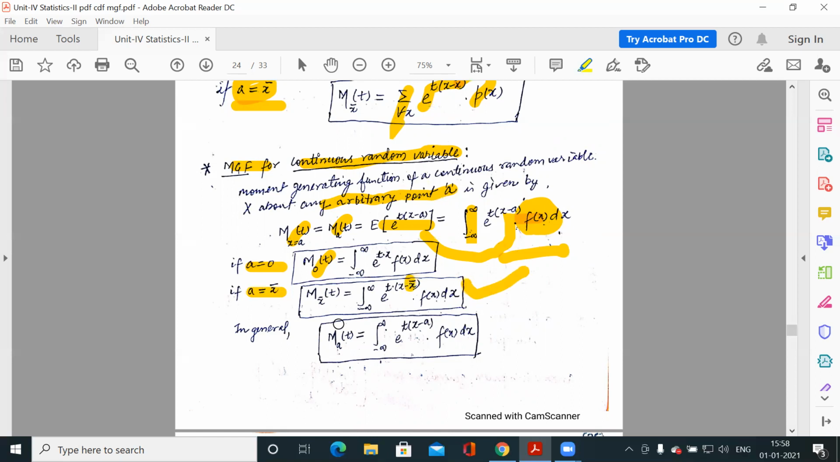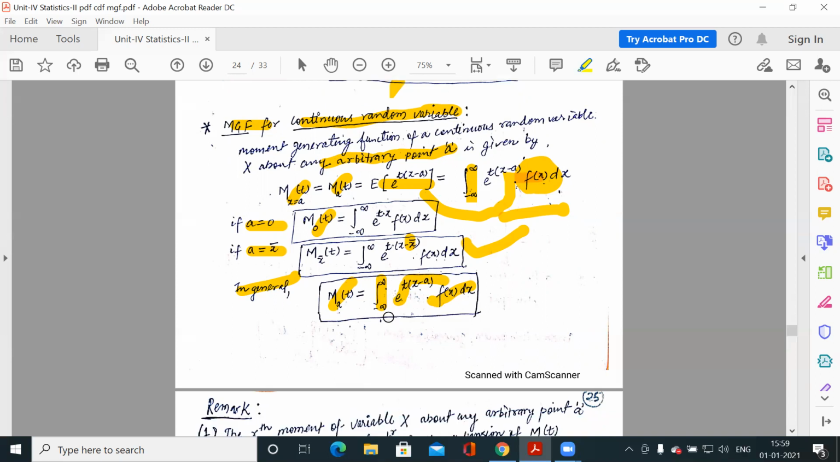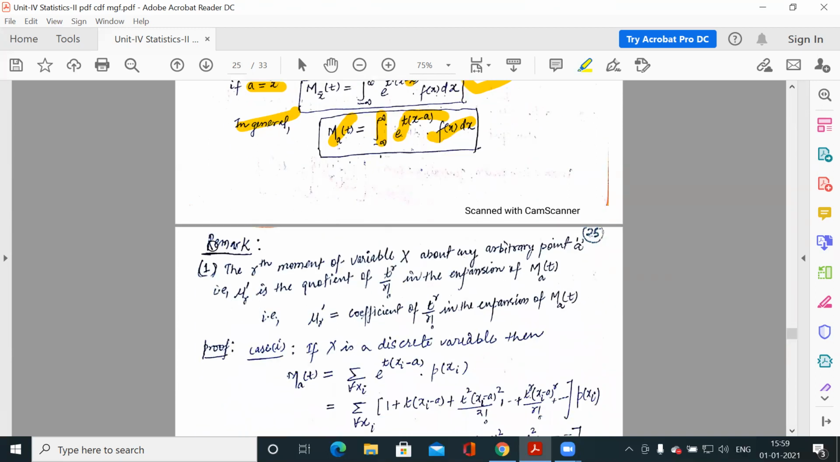So this is about the mean, and in general we use M_a(t) equal to the integral from minus infinity to infinity of e to the power t(x minus a) into f(x) dx. So you have to integrate between minus infinity and infinity if it is continuous, so it is the full range of variable x. Otherwise, it is the interval where the probability distribution function is defined. It will be mentioned to you. If the interval is not mentioned, you consider the interval minus infinity to plus infinity. Clear? So now the remarks.